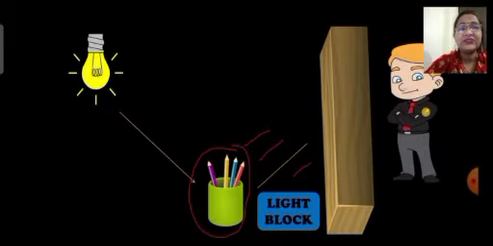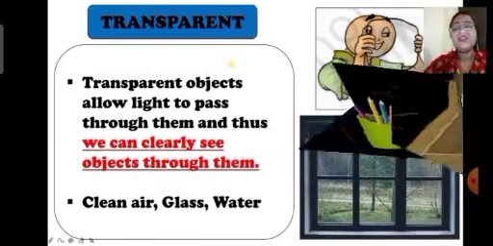That means here children, what is the property of an opaque object? It does not allow light to pass through it. If light will not reach our eyes, how will we see this object? That's why, because of this opaque object, we can't see this pencil holder. Understood children? Now next we are going to study about transparent objects.